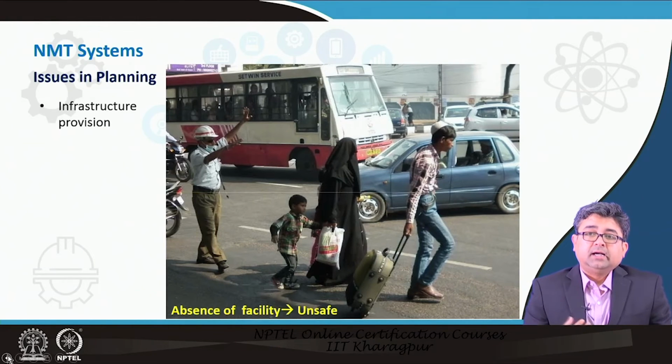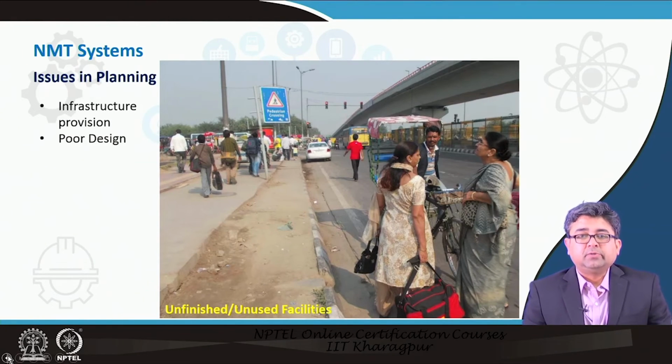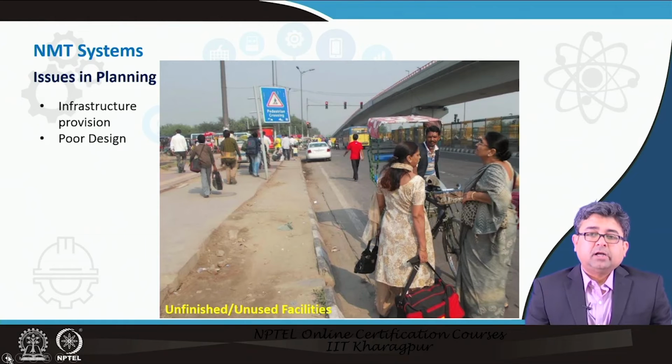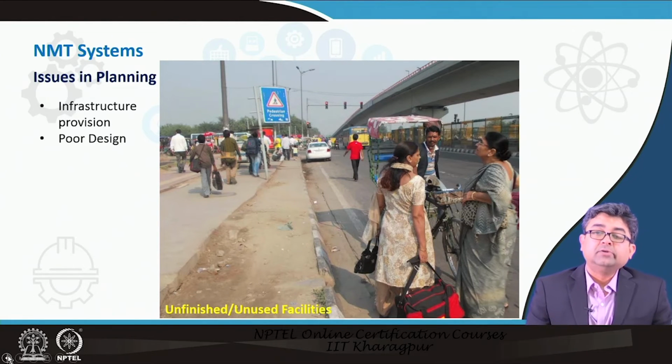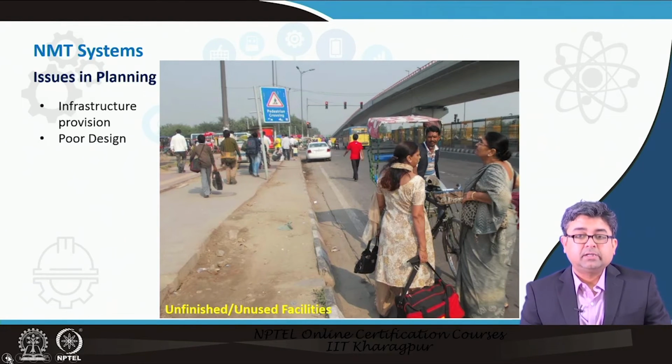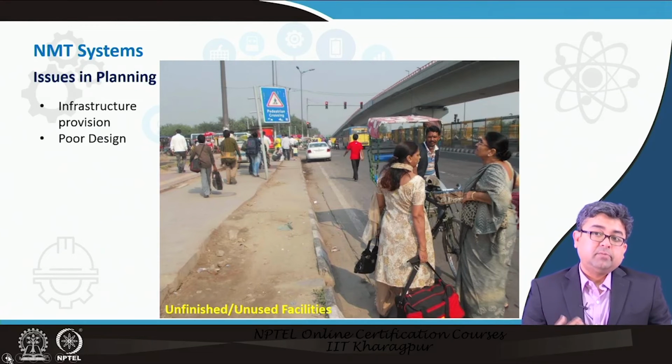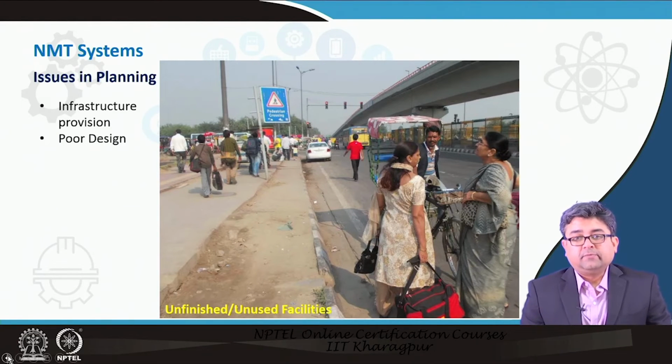For example, in this picture there doesn't seem to be a zebra crossing available, so people unsafely cross the road, whereas in this picture you may see that there is a footpath available, but it is unfinished, half of the footpath is there, half is not there. As a result, people may be walking on the road itself and not using the footpath. So even the availability of facilities does not always mean that people are using them. Maybe the facilities are not built up to standards or user comfort, and people are not using them.